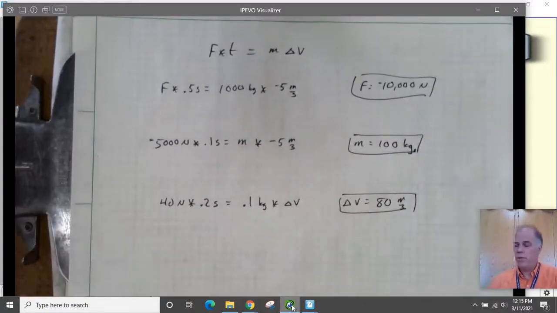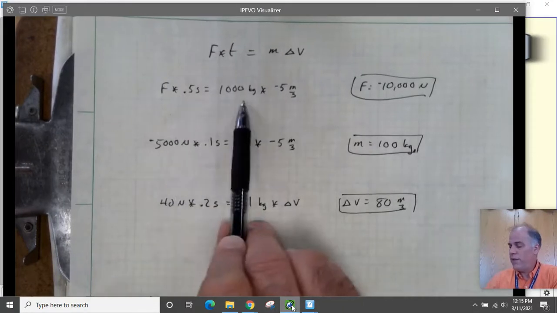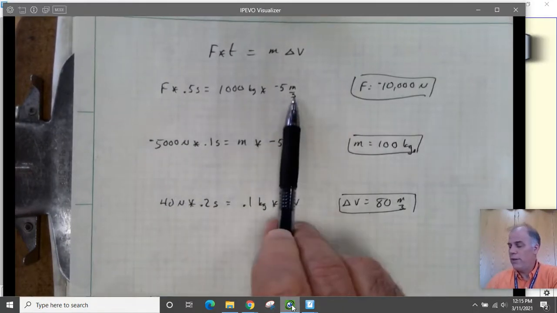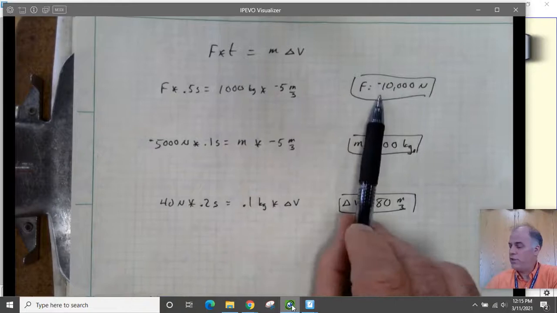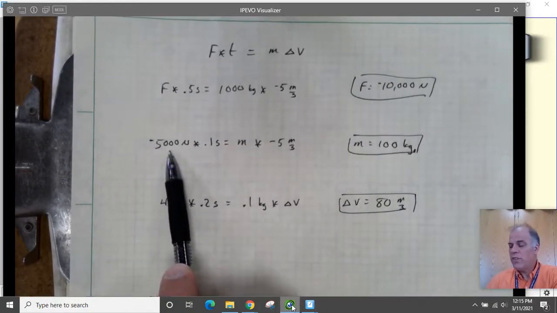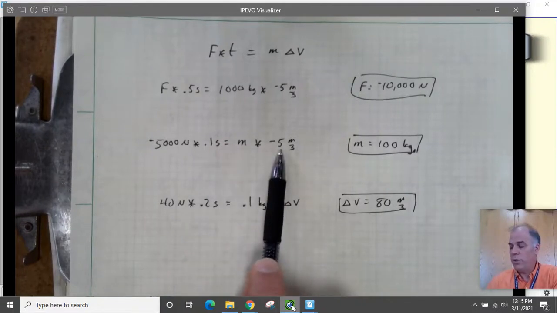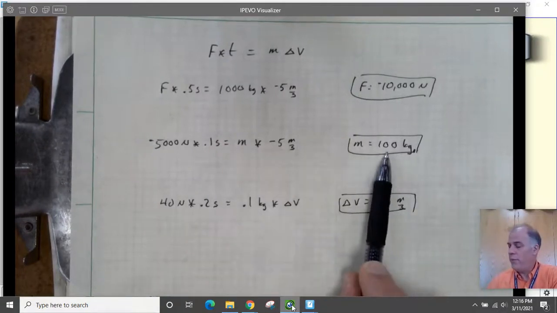For all of these, we use the impulse equation. This is the first one, half a second, 1,000 kilograms for the truck. It loses 5 meters per second. This comes out to be the force. This is the driver. The driver experiences 5,000 newtons of force in only 1/10 of a second because he hits the steering wheel. He's not wearing his seat belt. And he also slows down by 5 meters per second. And from this, we can figure out his mass.